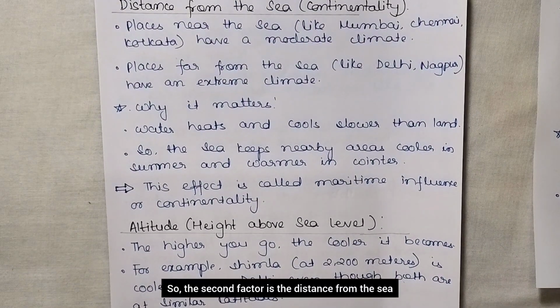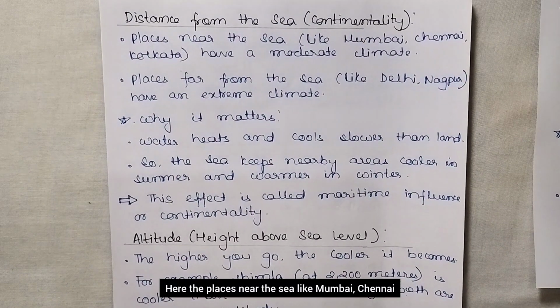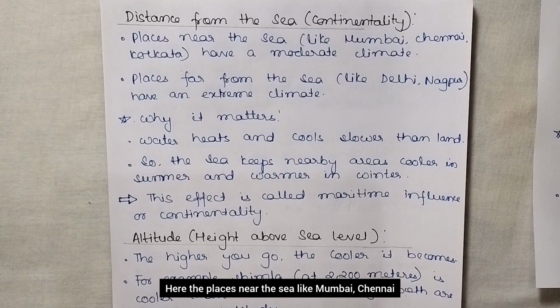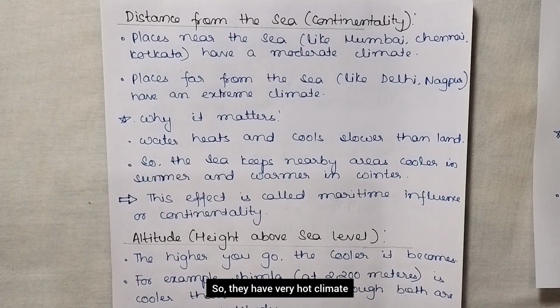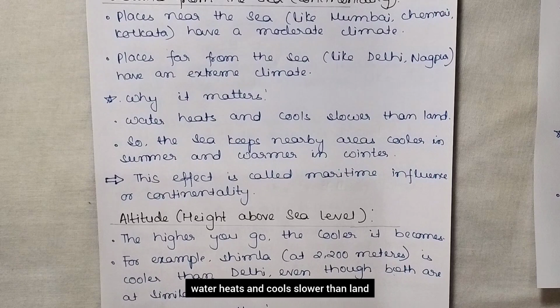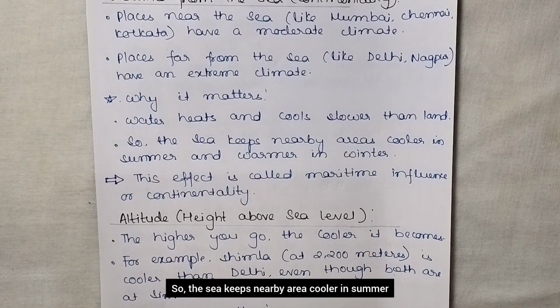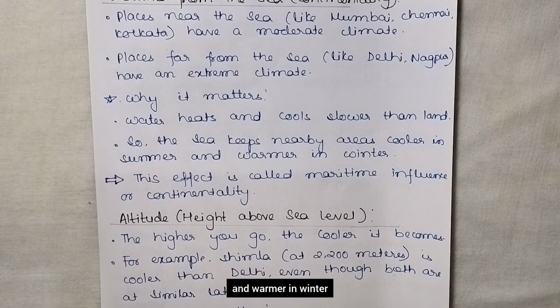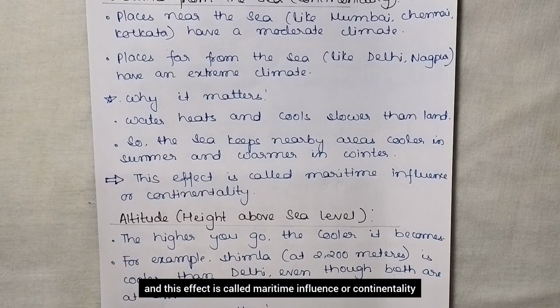Now, the second factor is the distance from the sea. Here the places near the sea like Mumbai, Chennai, Kolkata have a moderate climate. Secondly, places far from the sea like Delhi, Nagpur have an extreme climate. Okay, so they have a very hot climate, and places near the sea have a moderate climate. Now why is it like this? Water heats and cools slower than land. So the sea keeps nearby areas cooler in summer and warmer in winter. And this effect is called maritime influence or continentality, right?